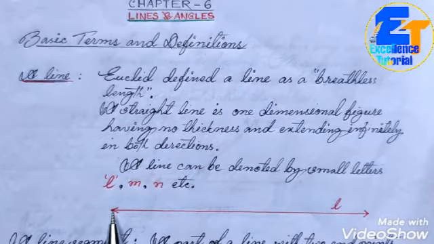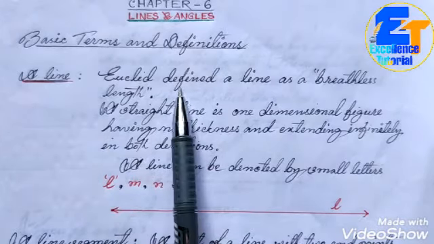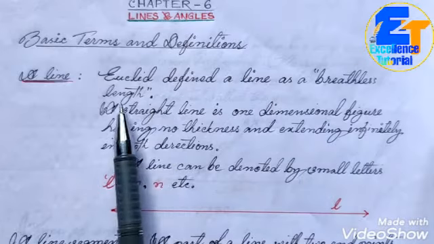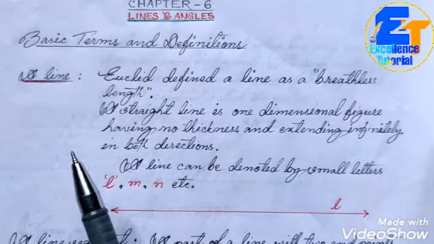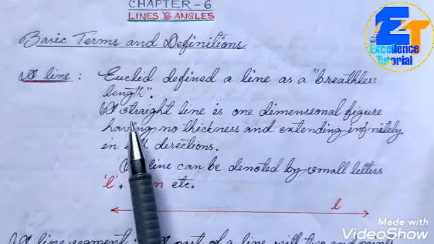It extends endlessly; you can see arrow marks on both ends. So this line extends in this direction, and it continues in this direction also. So Euclid defined a line as a breadthless length.